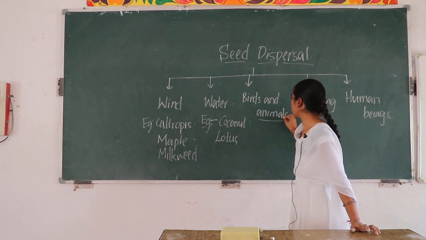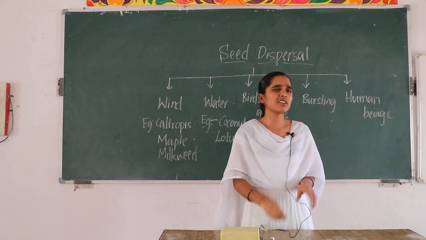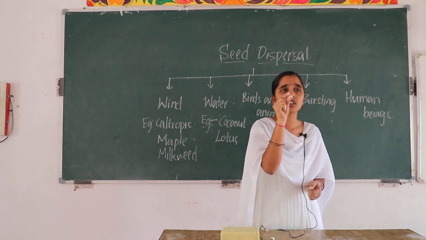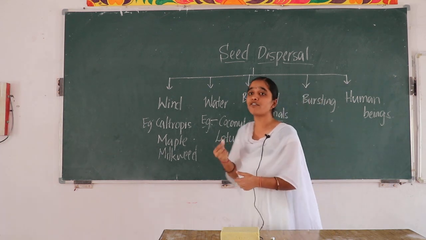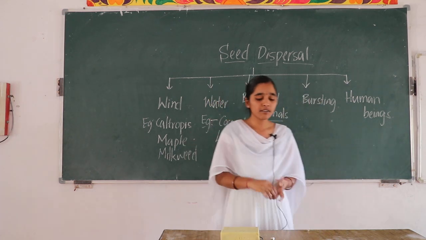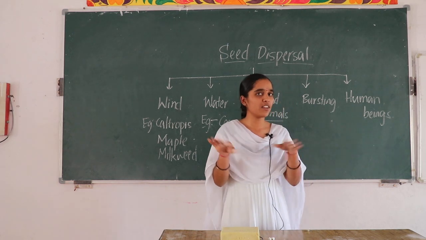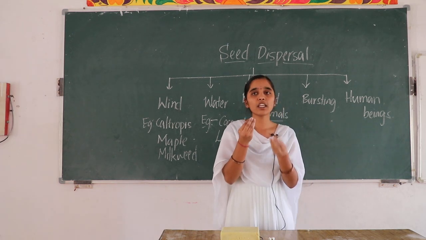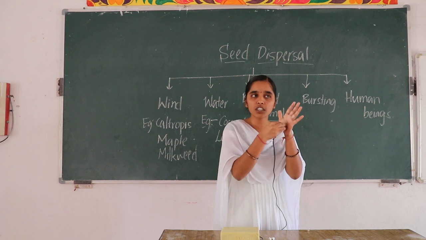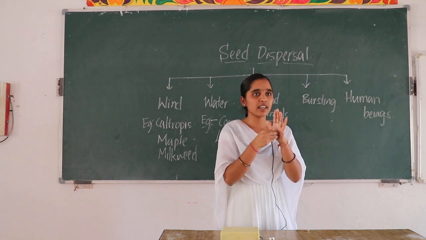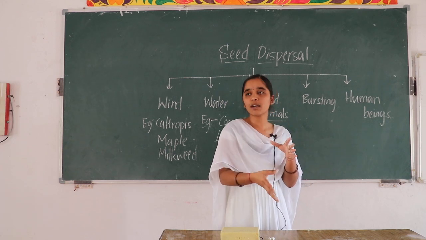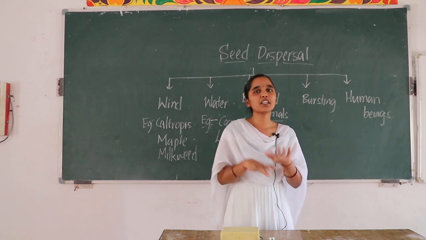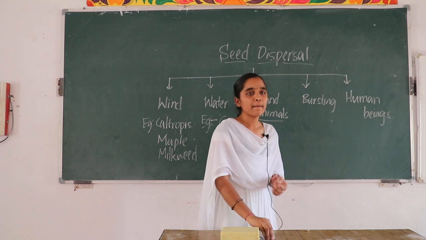And next, by animals. Do you know? Have you ever seen seeds or plants with hooks and thorns? Usually, animals have fur on their skin, and when the animals are moving here and there, what happens? The thorny, hook-like seeds stick to the skin of those animals, and while they are moving here and there, they fall somewhere, and again they germinate, again they come up as plants.